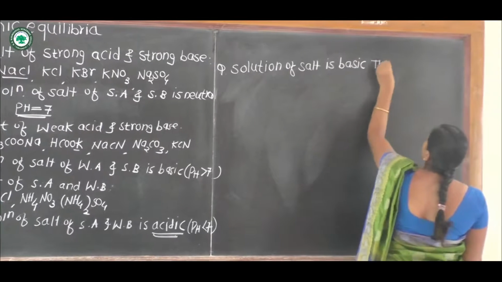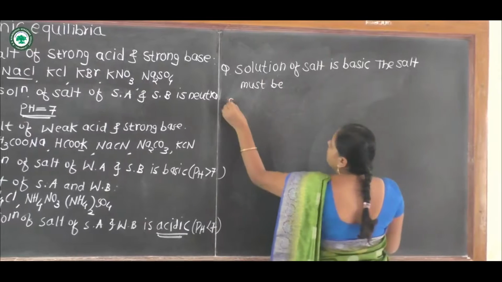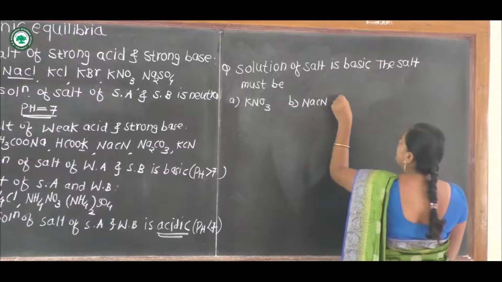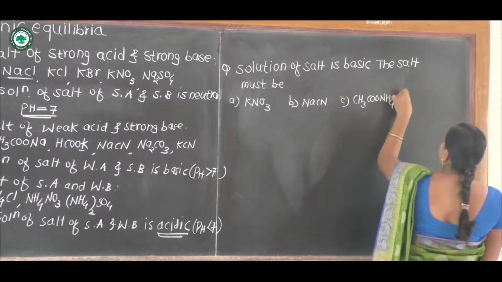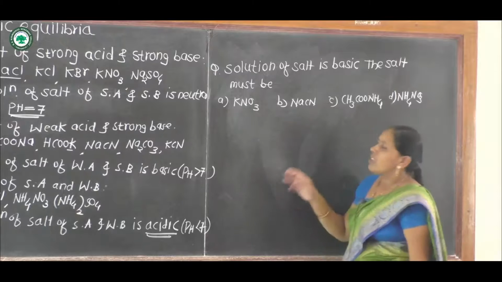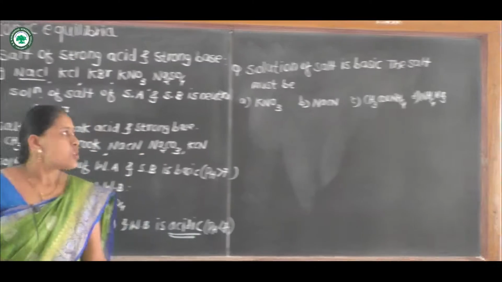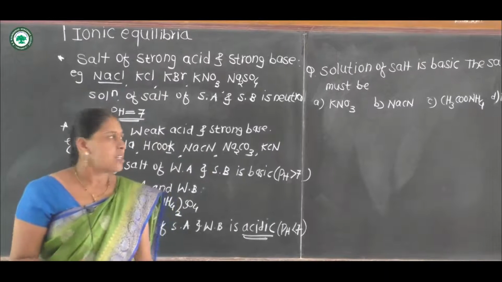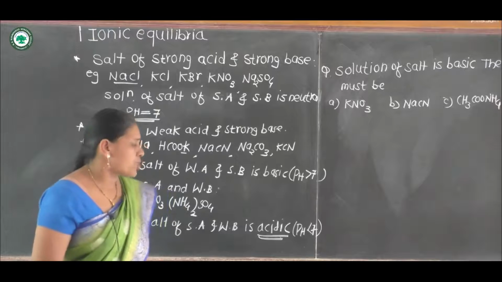The salt must be: first option potassium nitrate, second option sodium cyanide, third option ammonium acetate, and fourth option ammonium nitrate, NH4NO3. What is the question? The solution of the salt is basic, so which one is the basic salt?